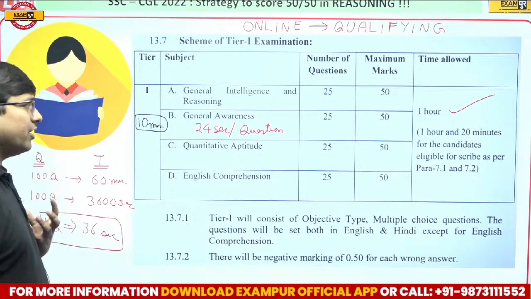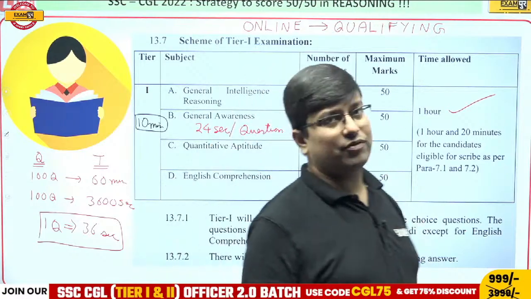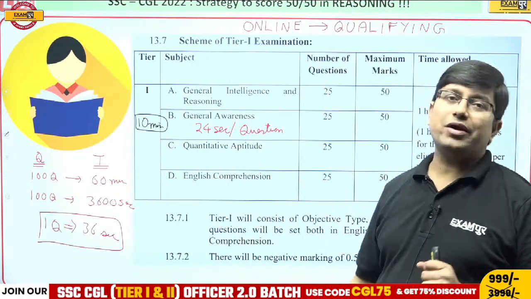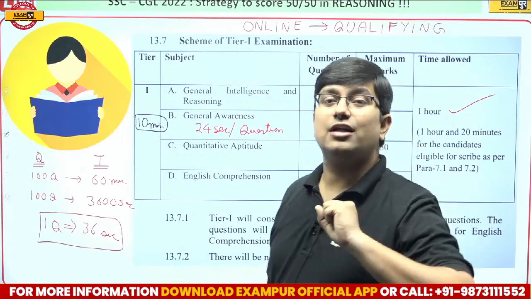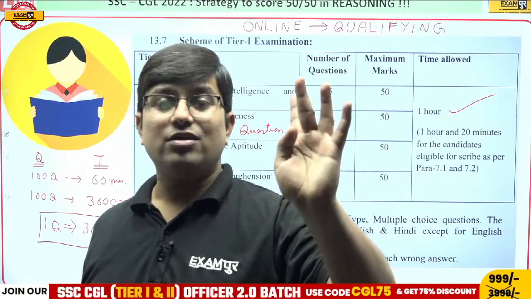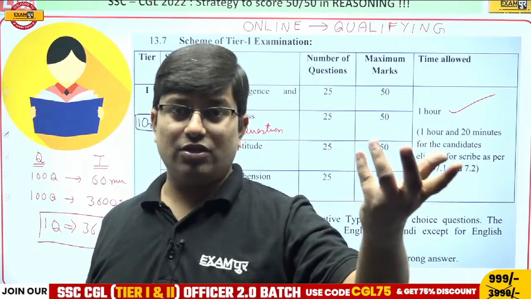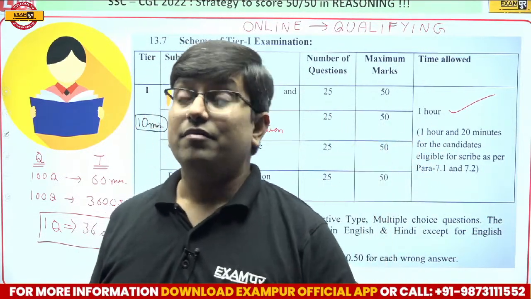Now here honestly guys, in reasoning there are two kinds of questions. One is concept based questions, like clock, calendar, syllogism. If you know the concept, well and good. If you do not know, you have to skip.